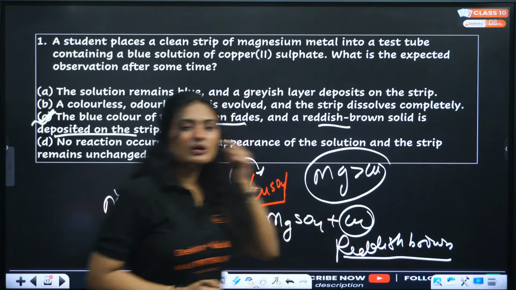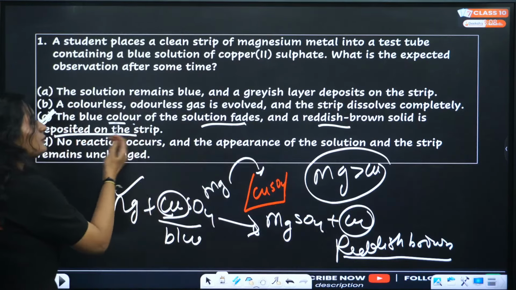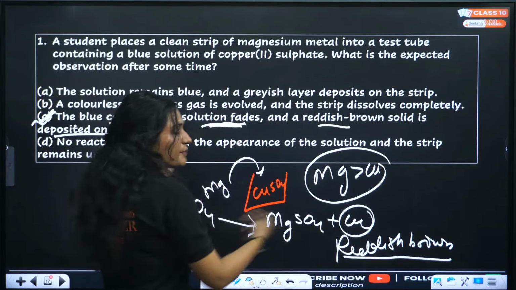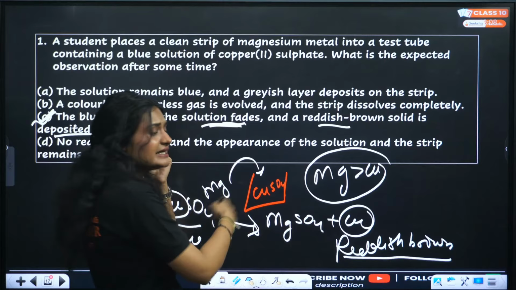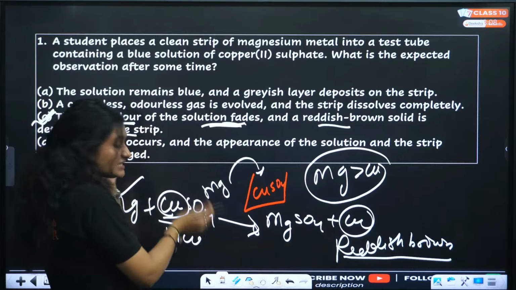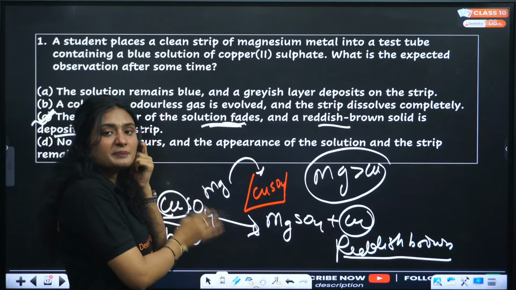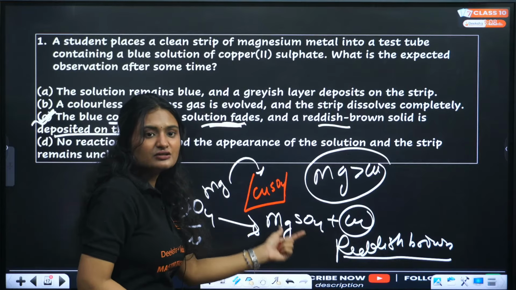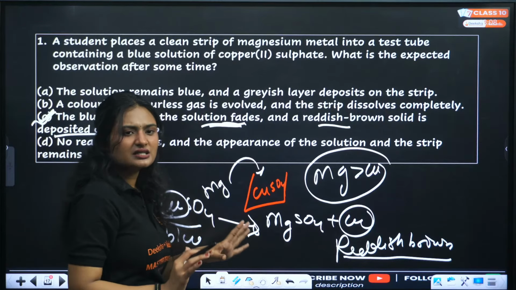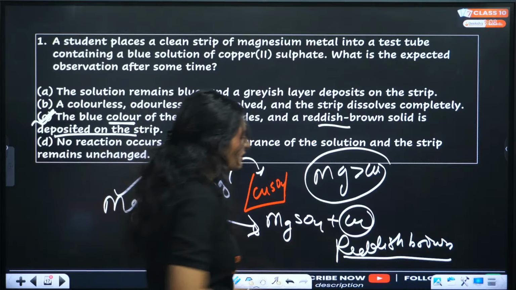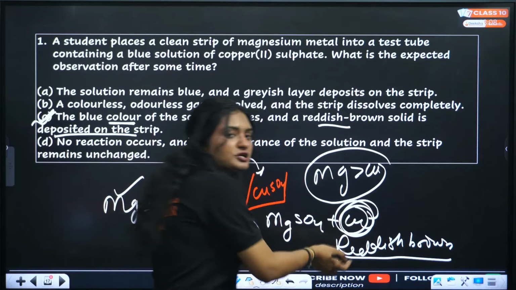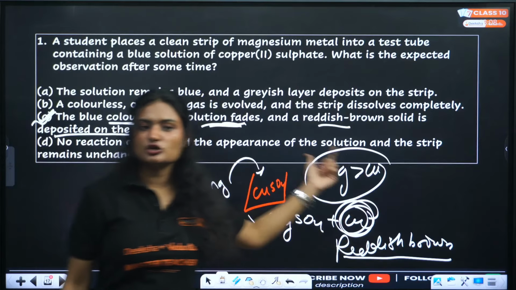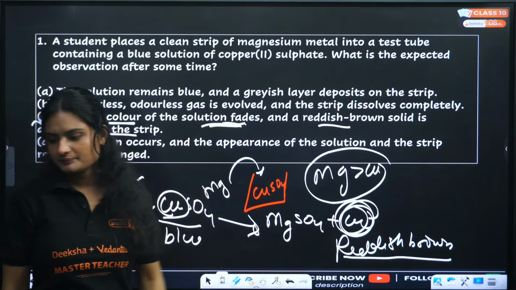With time the blue color will disappear because copper is displaced by magnesium. Magnesium sulfate does not have any color. So the reddish brown copper solid will deposit on the strip.